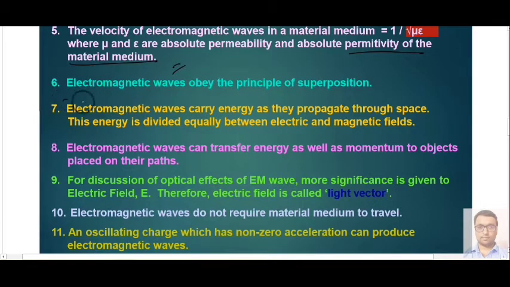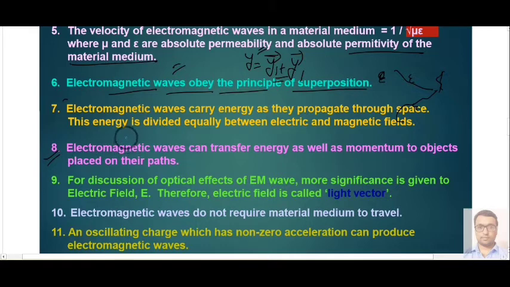Sixth property is what? Electromagnetic waves obey the principle of superposition. If we have one electromagnetic wave and a second electromagnetic wave, then both will be added to each other. They will show superposition. The displacement of the final wave will be equal to the summation of the displacements of the individual waves, the vector sum.